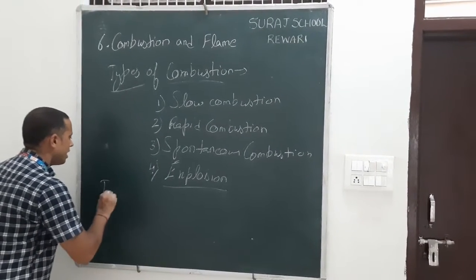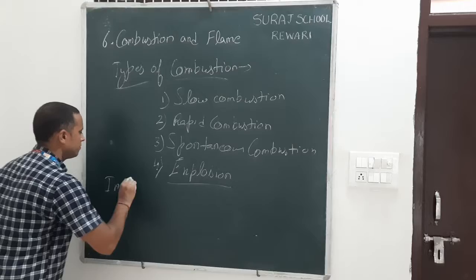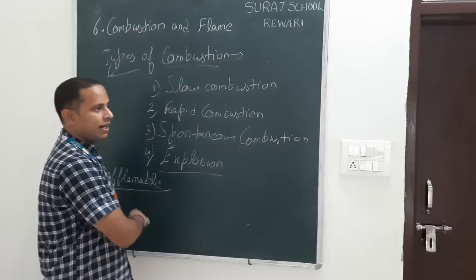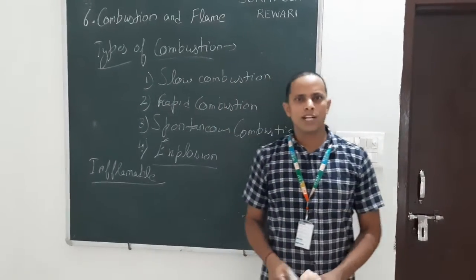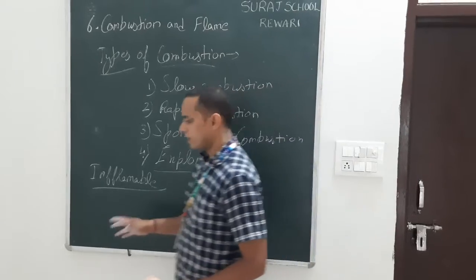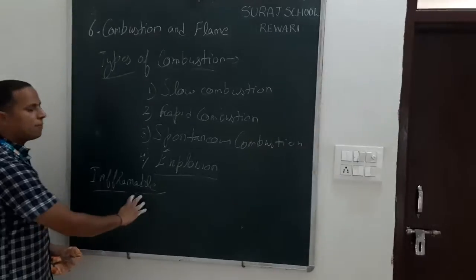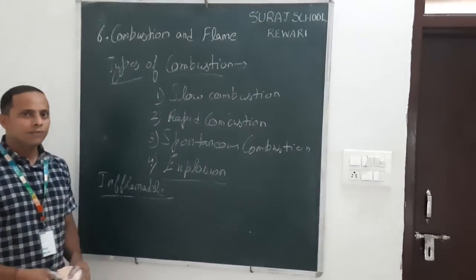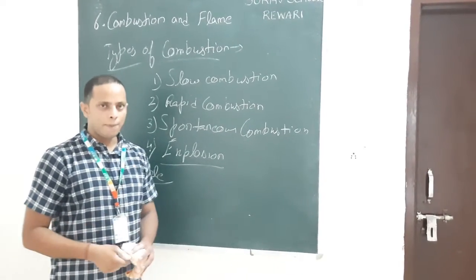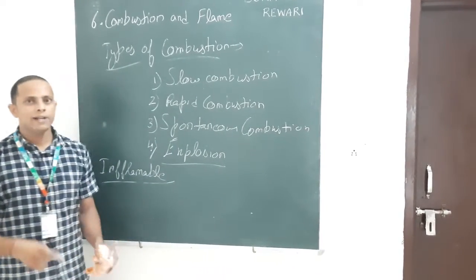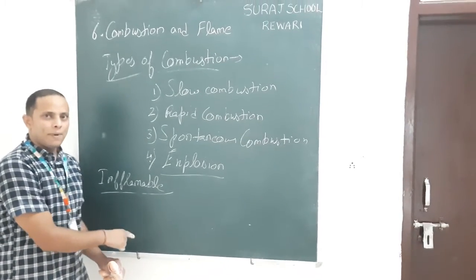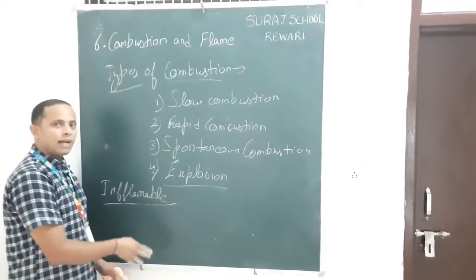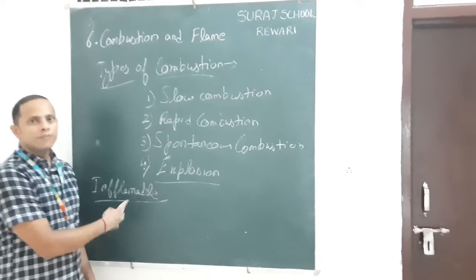Now we have to learn about inflammable substances. You have all seen the words inflammable substance in many places. For example, a truck that carries oil, petrol or some gas has inflammable substance written on it. So what is an inflammable substance? Inflammable substances are substances that have low ignition temperature, which means they can catch fire easily. So we have to take more safety while using these substances.